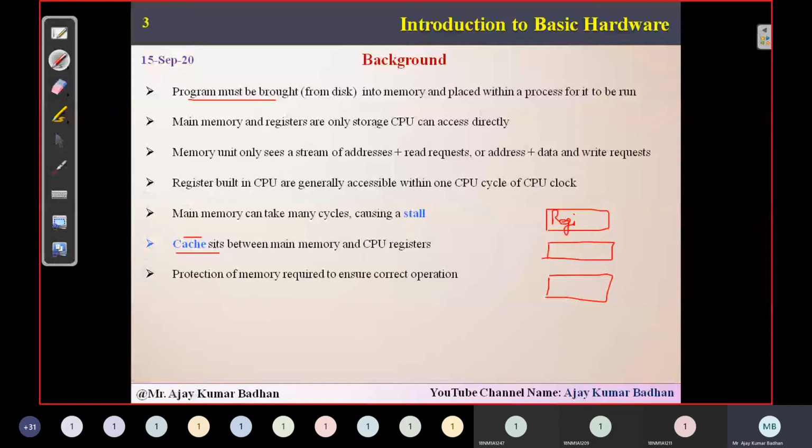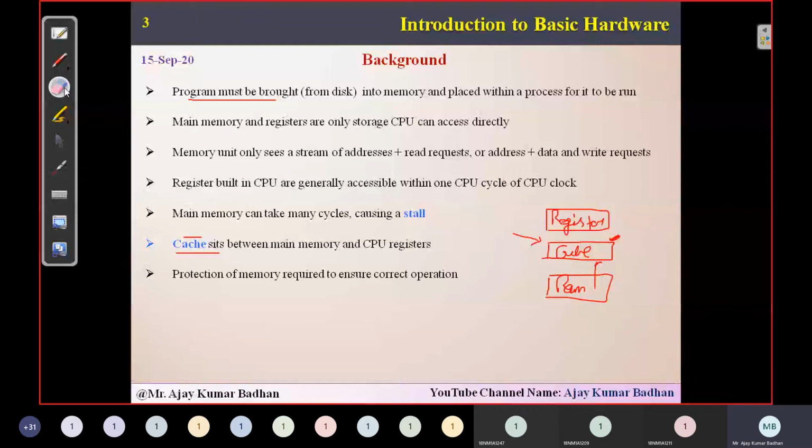Whatever data is most important will be loaded in cache, so the CPU can execute without delay or without waiting for that data to be loaded into RAM.